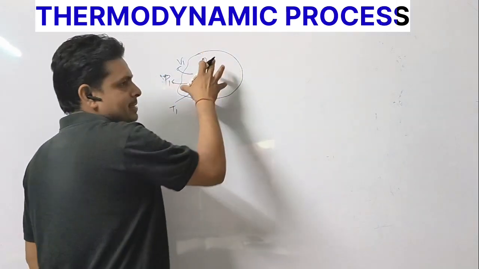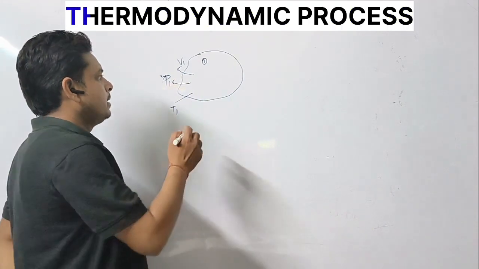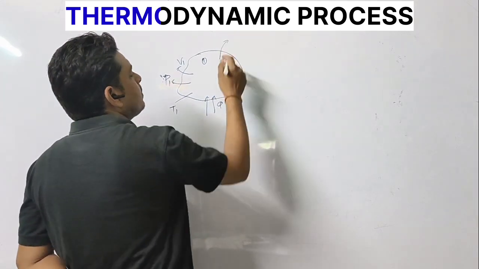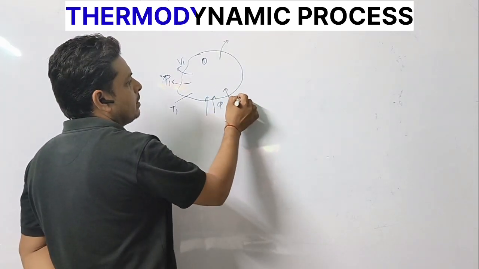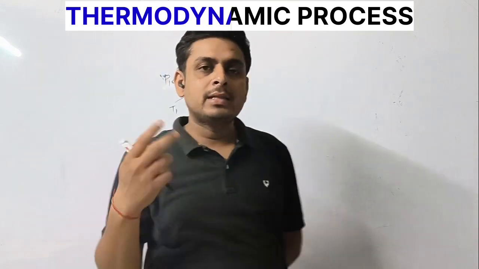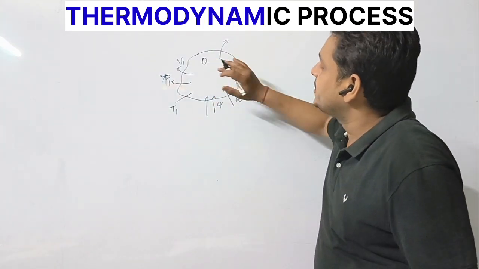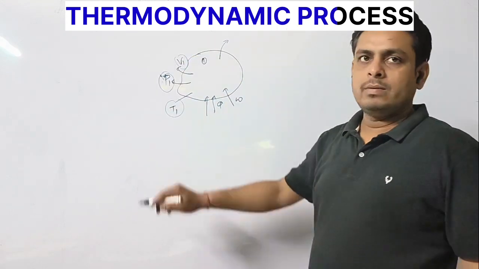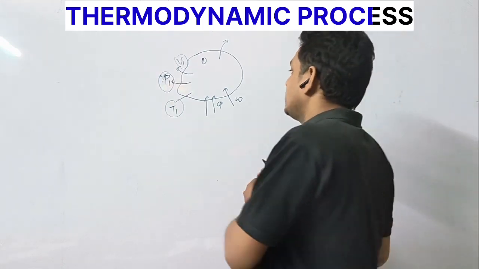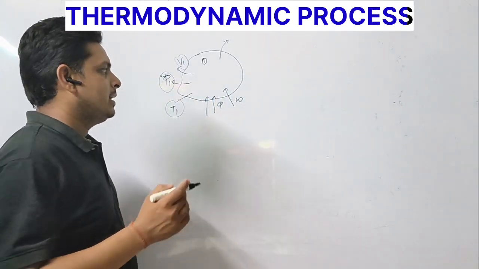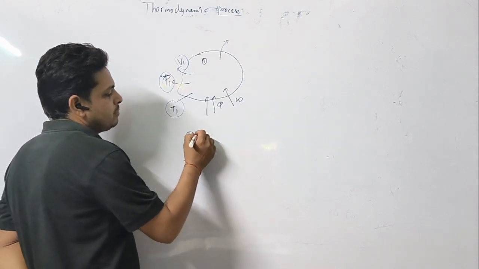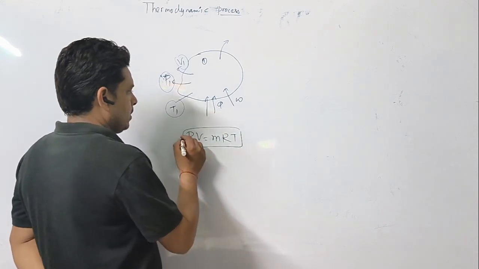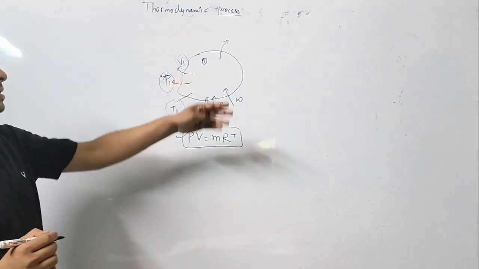Now if this system gets an external energy, whatever it may be, a heat, or removes heat from this, or there is work done on the system or work done by the system, then there will be a change in its state. Either volume will change, or pressure will change, or temperature will change. When this state changes, it follows the rules of the equation of state, that is PV equal to mRT, right?